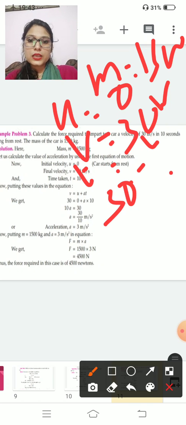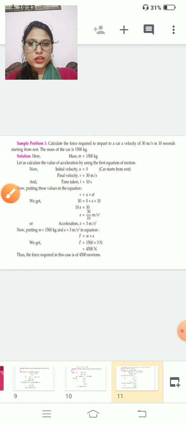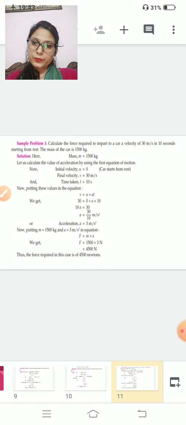Clear? See, in this you have to find the acceleration. Initial and final velocity is given to you and time is given to you. If initial and final velocity and time are given to you, it is easy to find acceleration. What is the formula of acceleration? v minus u upon t. And with the first equation you will find v is equal to u plus at. Clear?